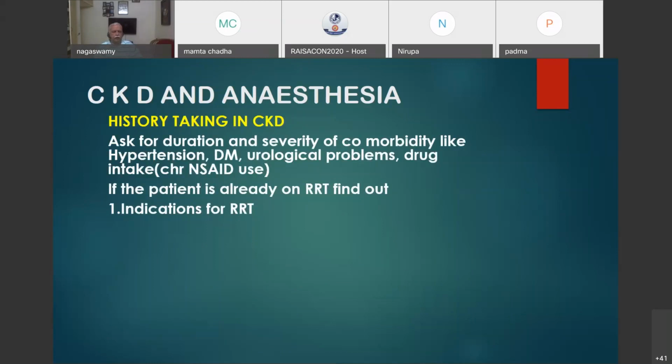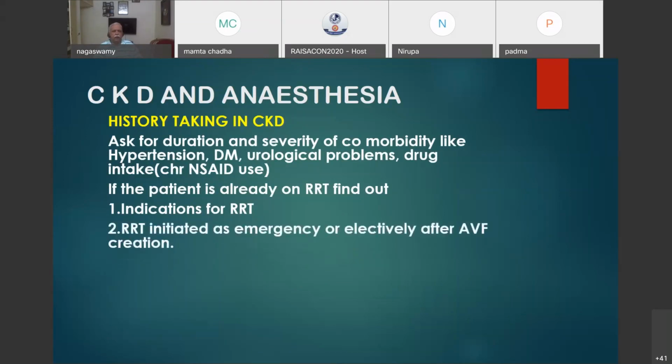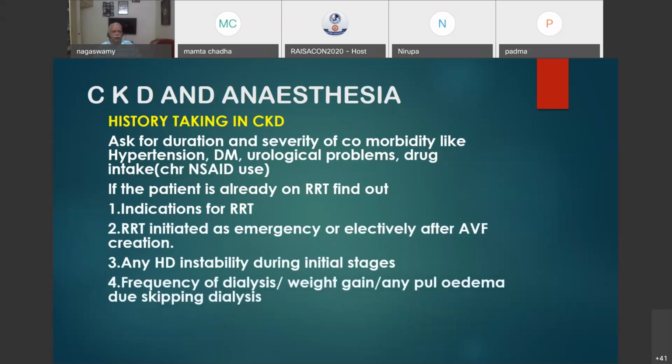Whether it was started as an emergency, as I gave in the case scenario earlier, or whether it was planned as an elective after creating an AV fistula. So, how it was initiated, and whether any instability occurred during that. There is a syndrome called dialysis disequilibrium syndrome, which can occur in the initial phases, which is very, very important. And how frequently they are dialyzed, and what is the weight gain? That's a very important point you have to ask in the history of CKD patients. Pre-dialysis weight and post-dialysis weight: the difference between the two is the weight gain.